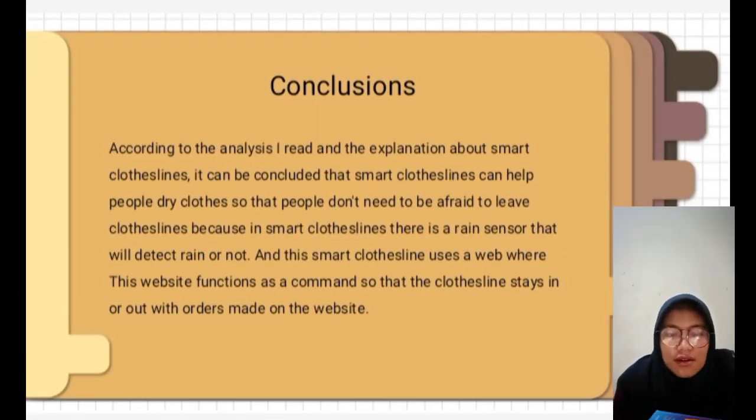And next, the conclusion. According to the analysis I read about the smart clothesline, it can be concluded that the smart clothesline can help people dry clothes so that people don't need to be afraid to leave the clothesline, because in the smart clothesline there is a rain sensor that will detect rain or not, and this smart clothesline uses a website whose function is to command the clothesline to stay in or go out with orders on the website.